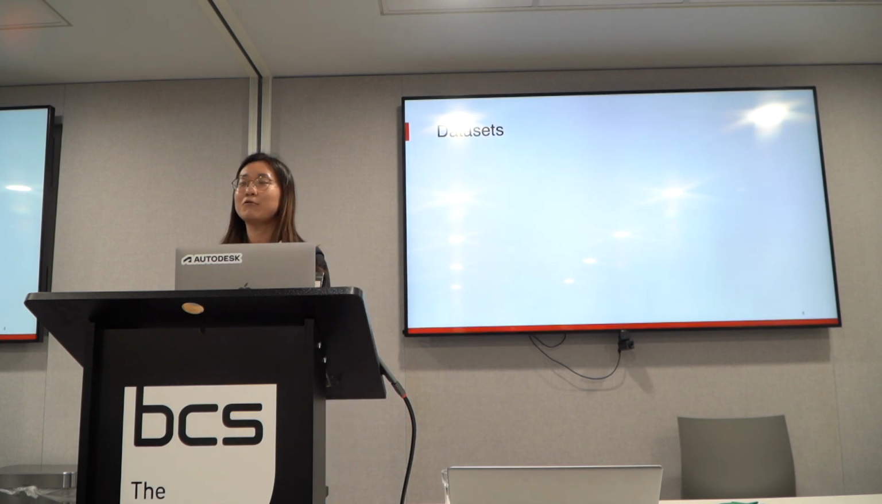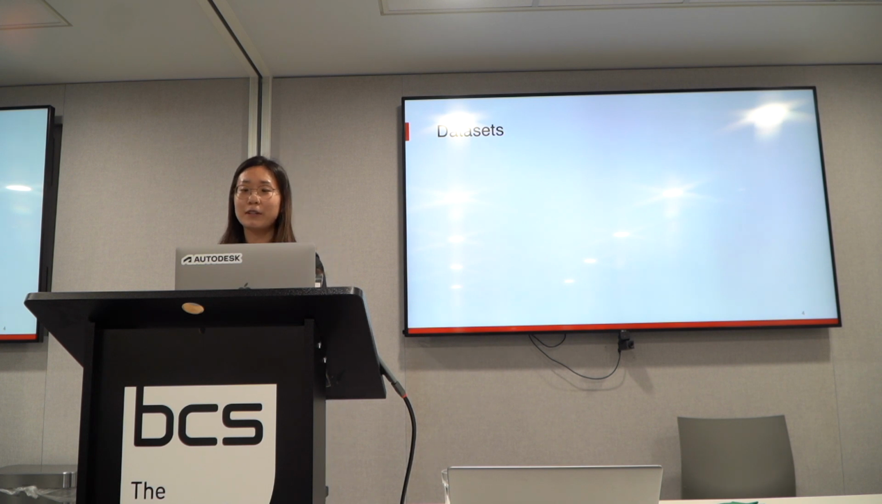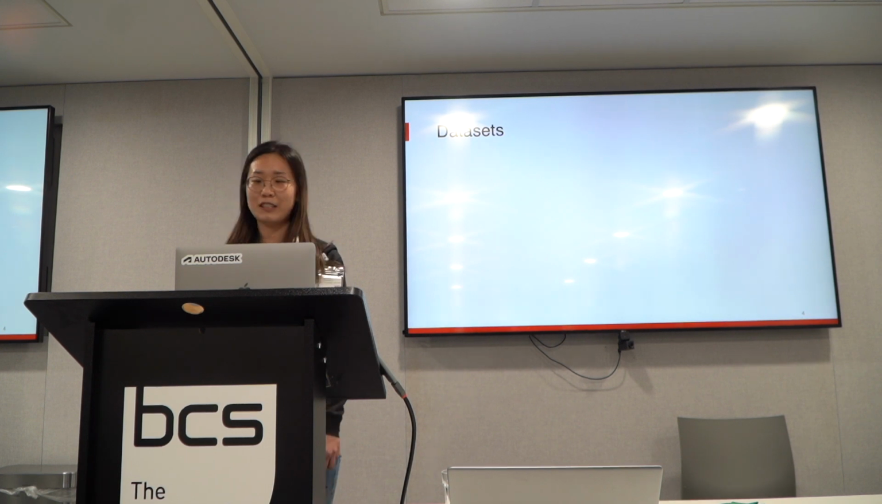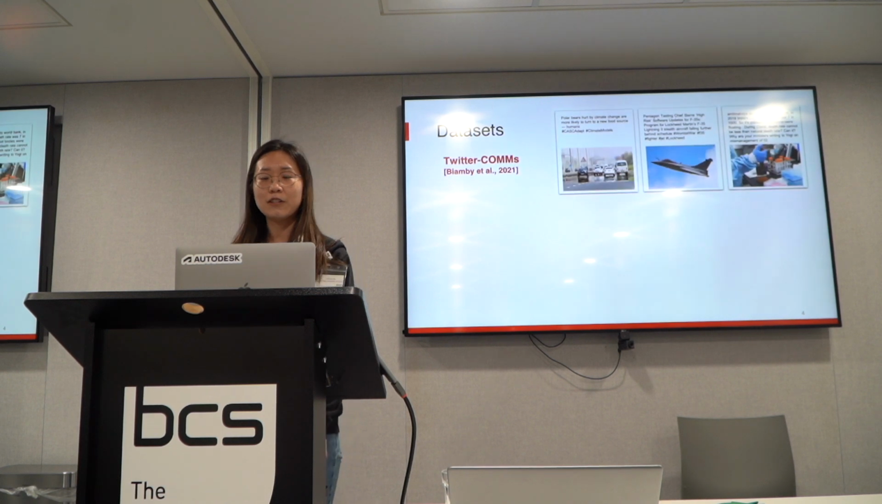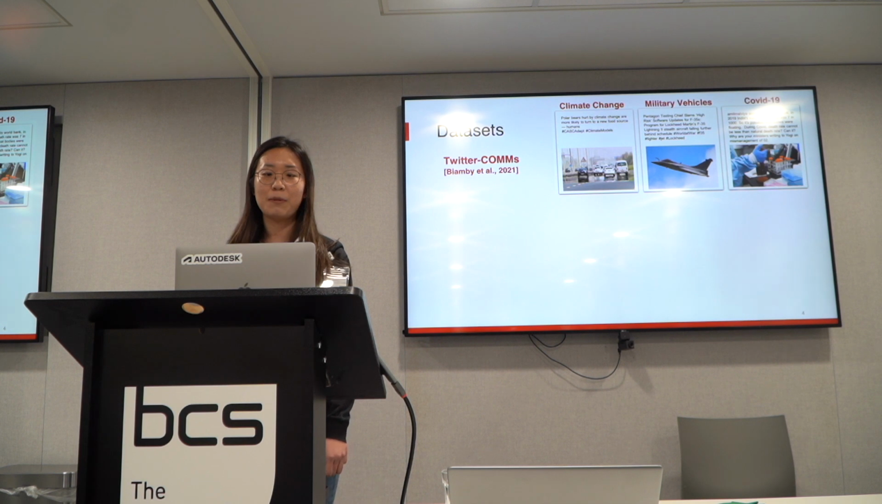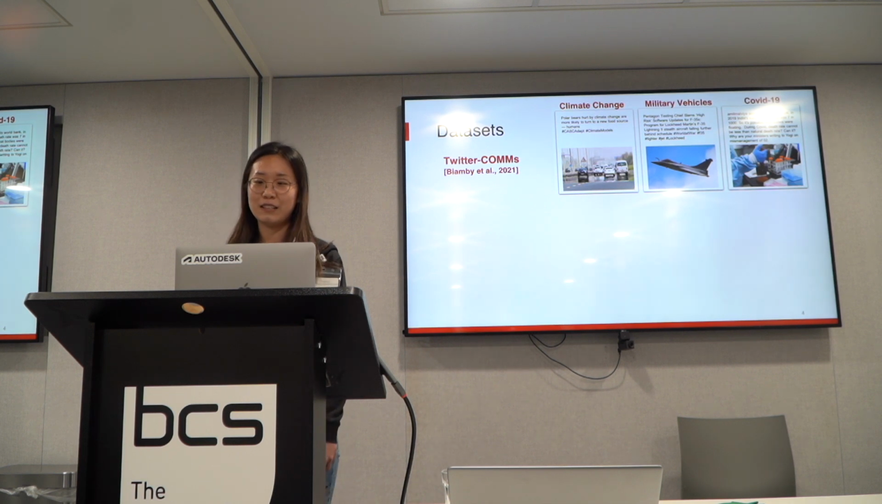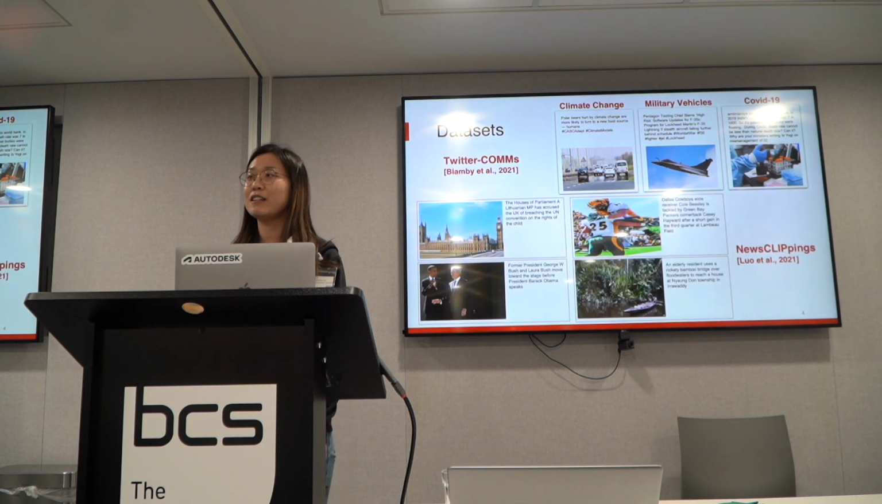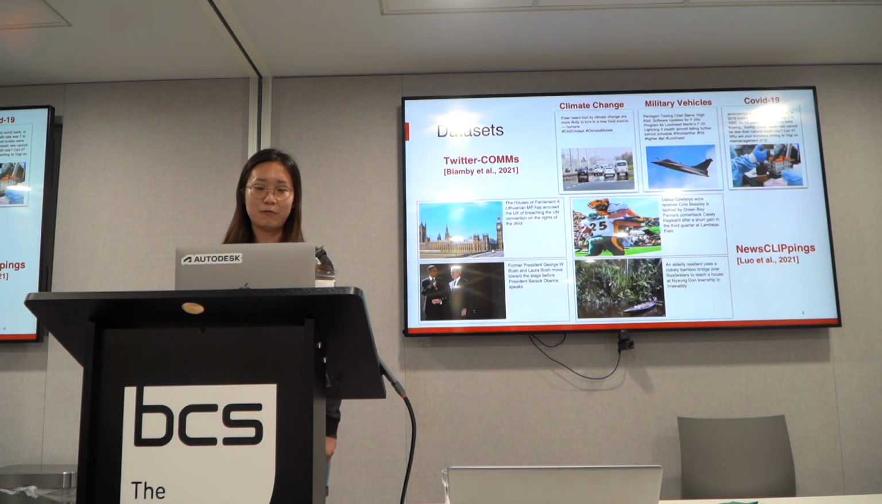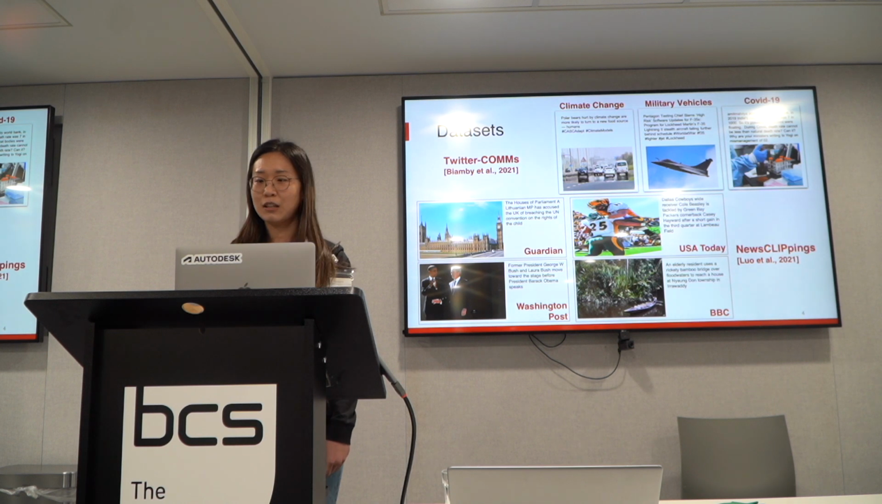And then we did a little bit of research on the existing data sets on out-of-context news. It turns out that there are two available data sets collected for out-of-context news detection. The first one is Twitter-COMMs. It is collected from Twitter on three news topics, namely climate change, military vehicles, and COVID-19. And the other data set is NewsCLIPpings. It is collected from four news agencies, namely The Guardian, USA Today, the Washington Post, and BBC News.